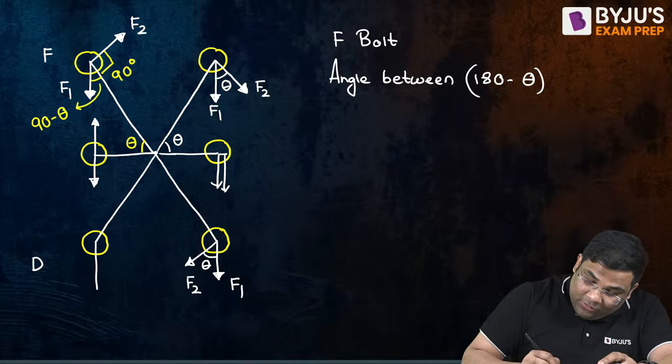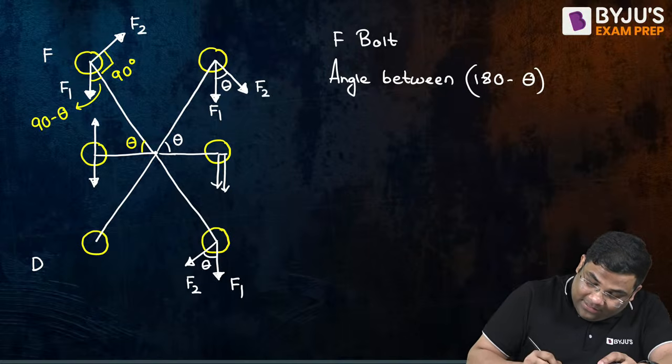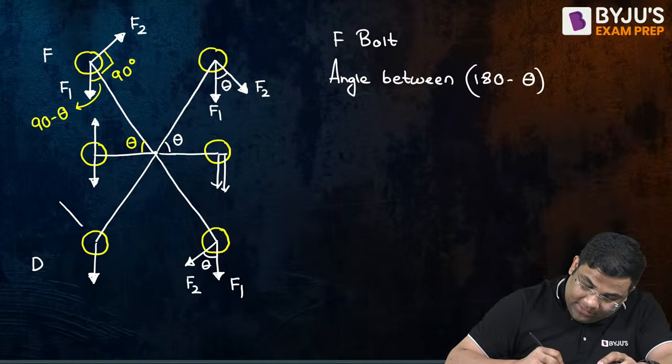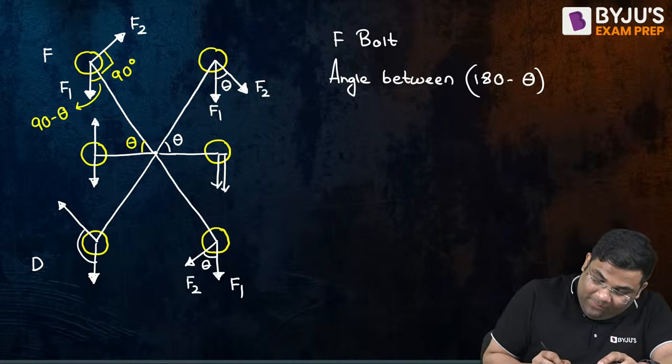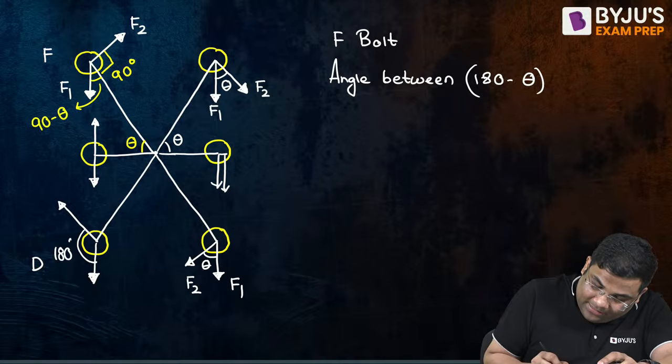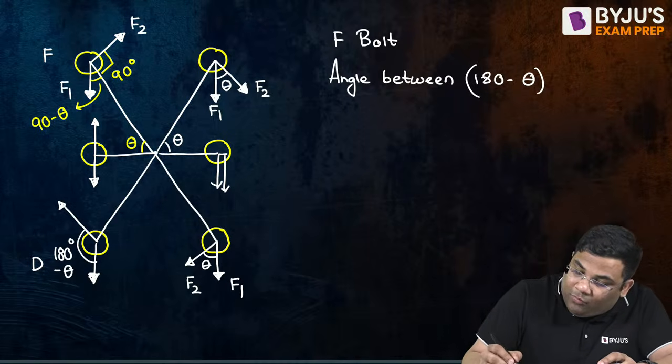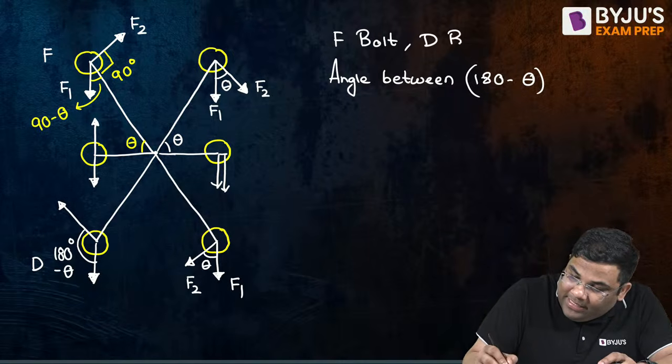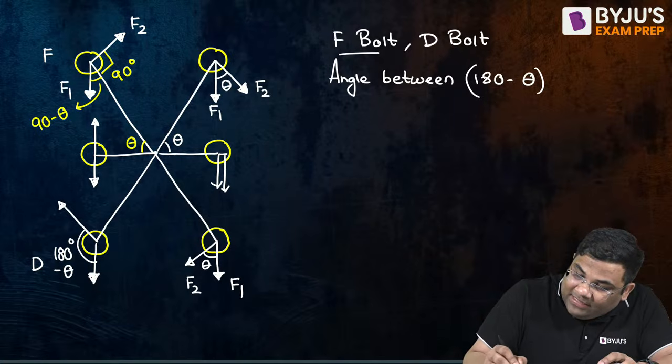And similarly here also, by symmetry, in this D bolt also this angle will be the same, 180 minus theta. So for bolt F and bolt D, it will be 180 minus theta.